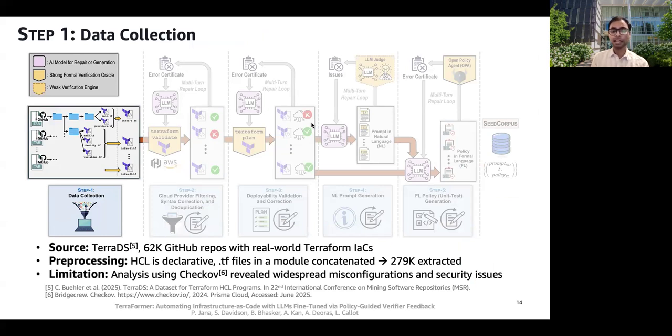And because HCL is declarative, we concatenate all .tf files within each module into one unified configuration, giving us around 279,000 configurations. However, when analyzed with Checkov, we found widespread misconfigurations and security issues, meaning many of these are not deployable as is. So this motivates the next step.